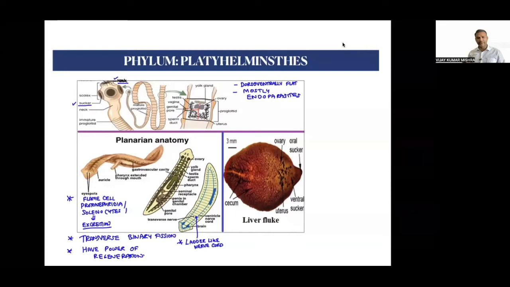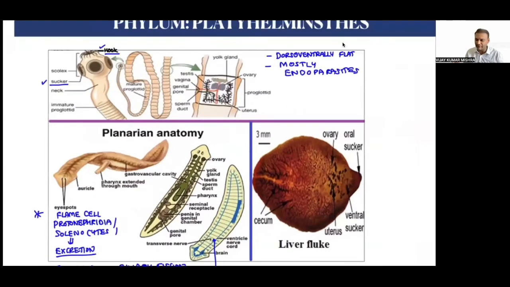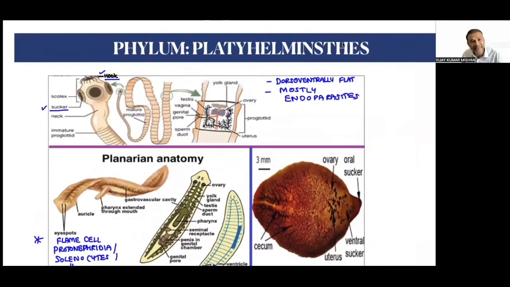So let's now talk about the Platyhelminthes. And the next phylum is called Aschelminthes. Platy means flat, helminthes means worm, so they are nothing but flatworms. The first very important property of Platyhelminthes is the presence of a dorso-ventrally flat body.